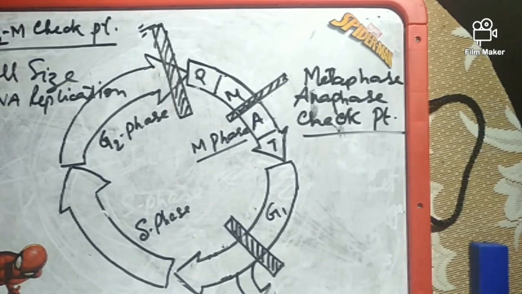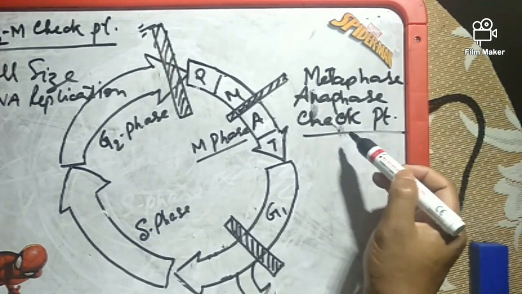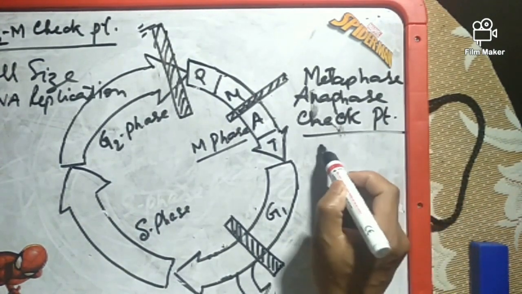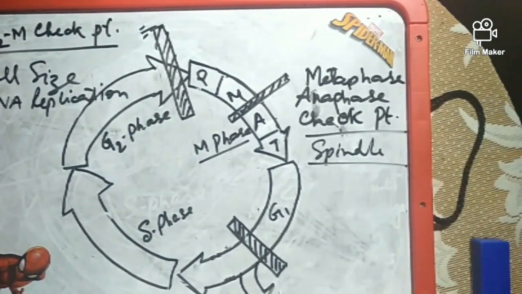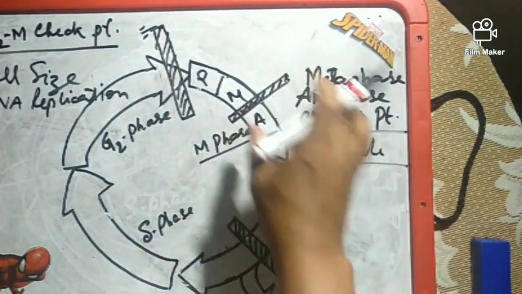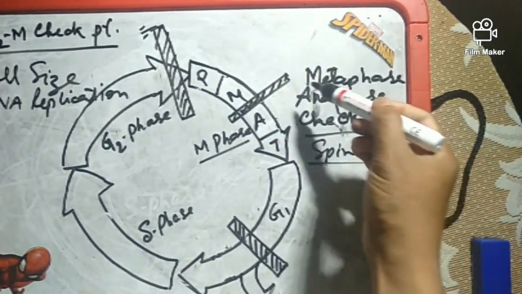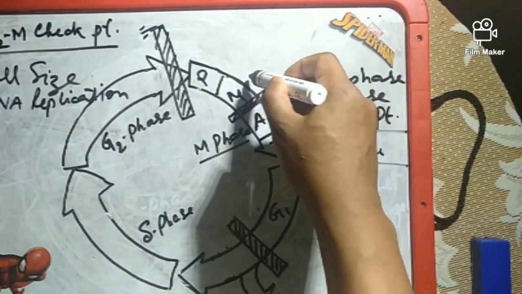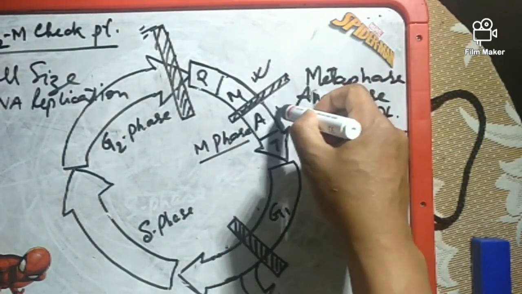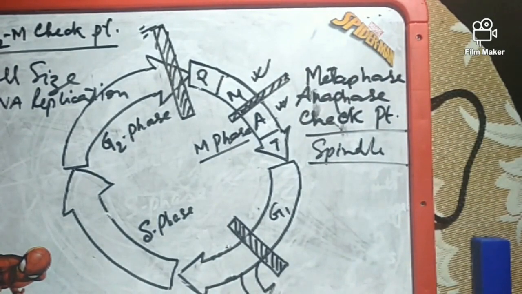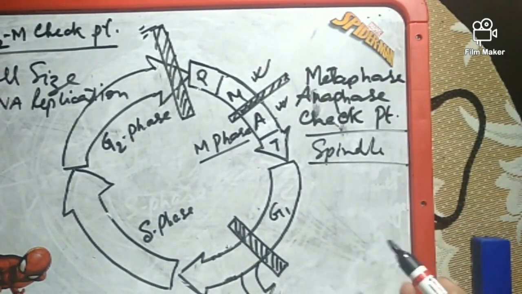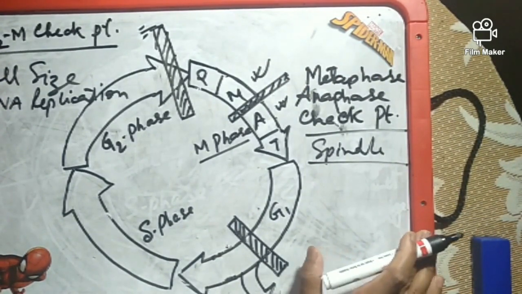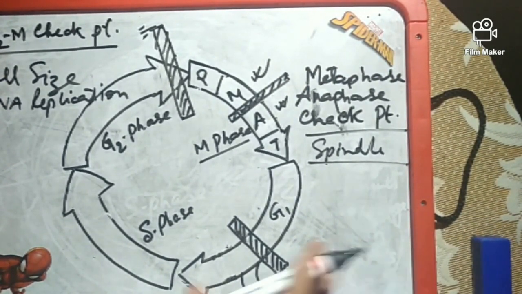The third checkpoint is the Metaphase Anaphase checkpoint, also known as the Spindle Checkpoint, because it is located between the transition of metaphase and anaphase in mitotic division. The function of this checkpoint is to check whether all the chromosomes have been attached by the spindle fiber on both sides.